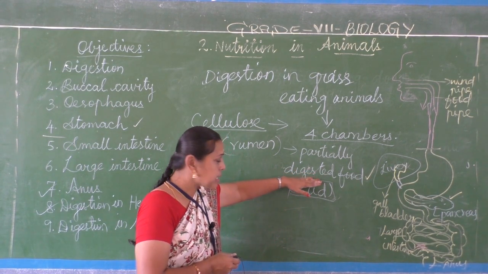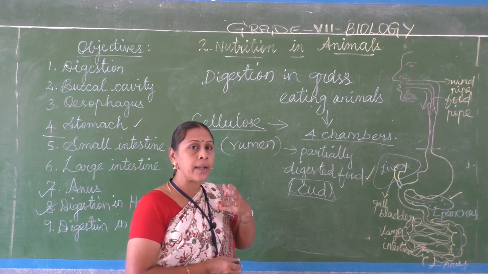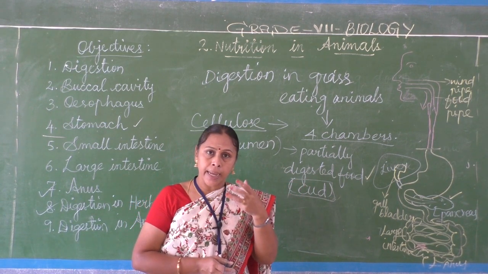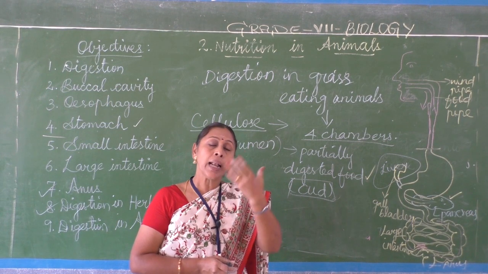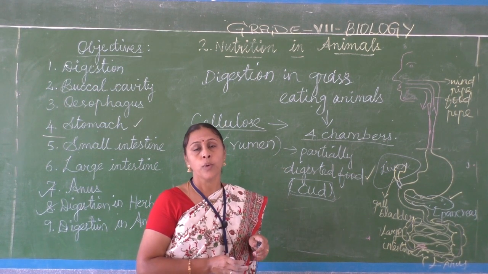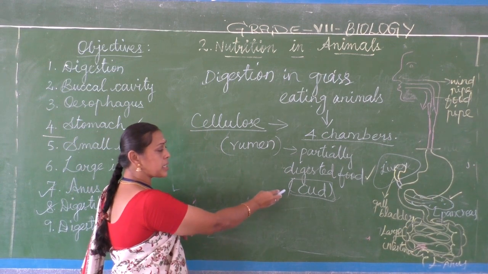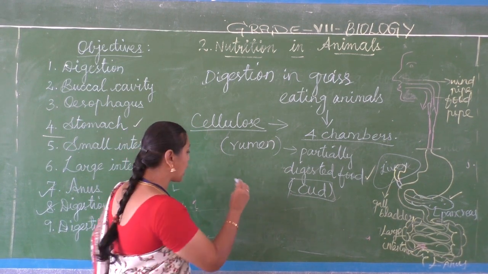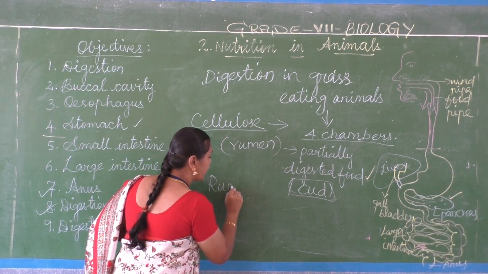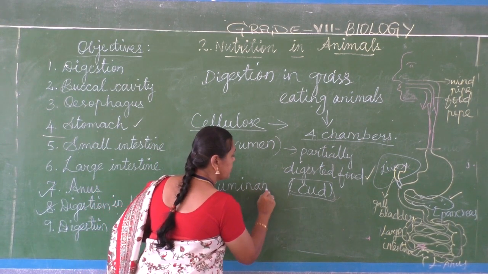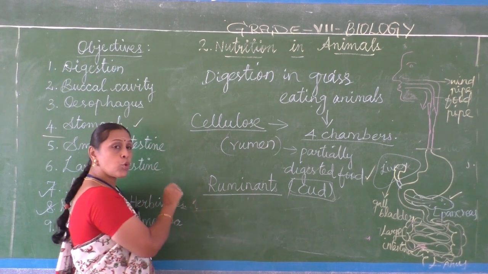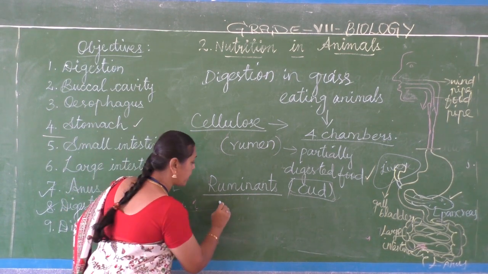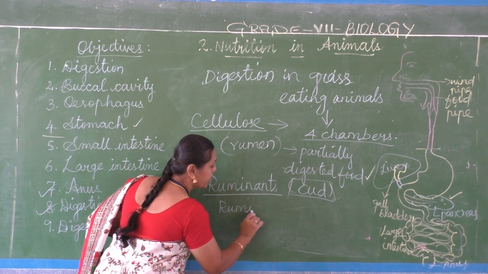The partially digested food they bring back is called cud. They chew again and again, and then swallow it again. So this partially digested food is called cud, and the animals which chew the cud are called ruminants, and the process of chewing the cud is called rumination.